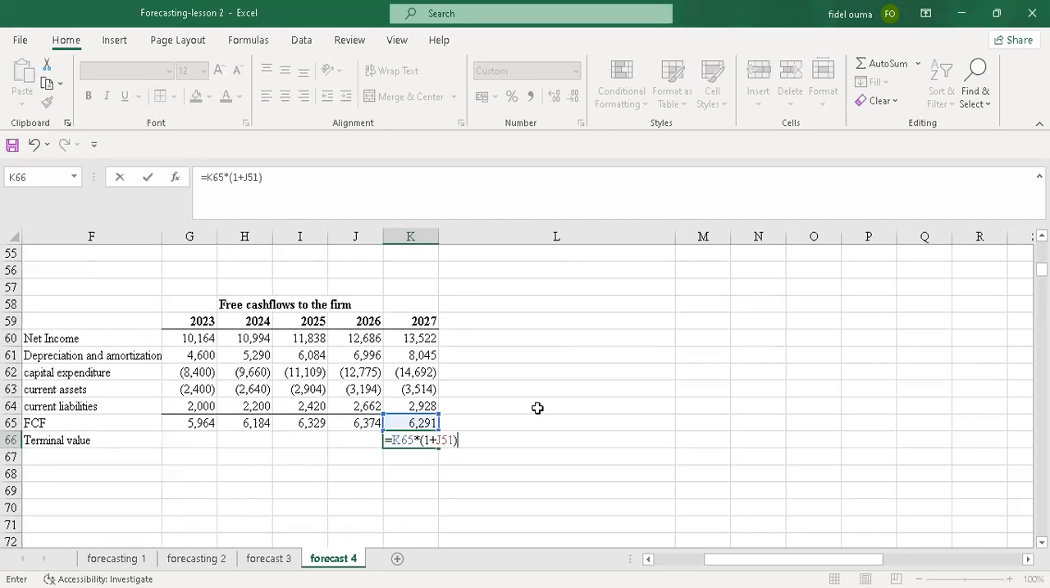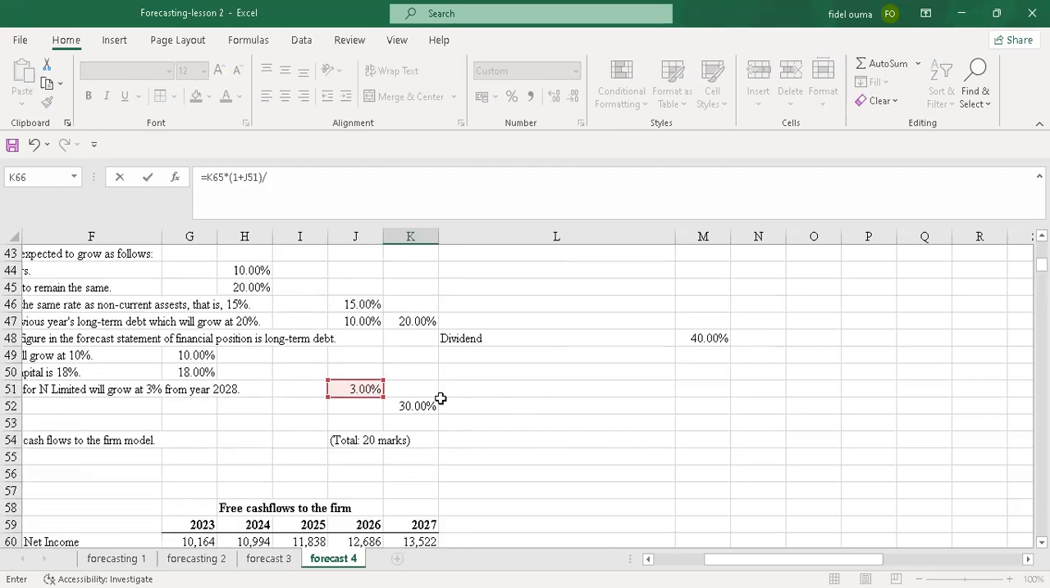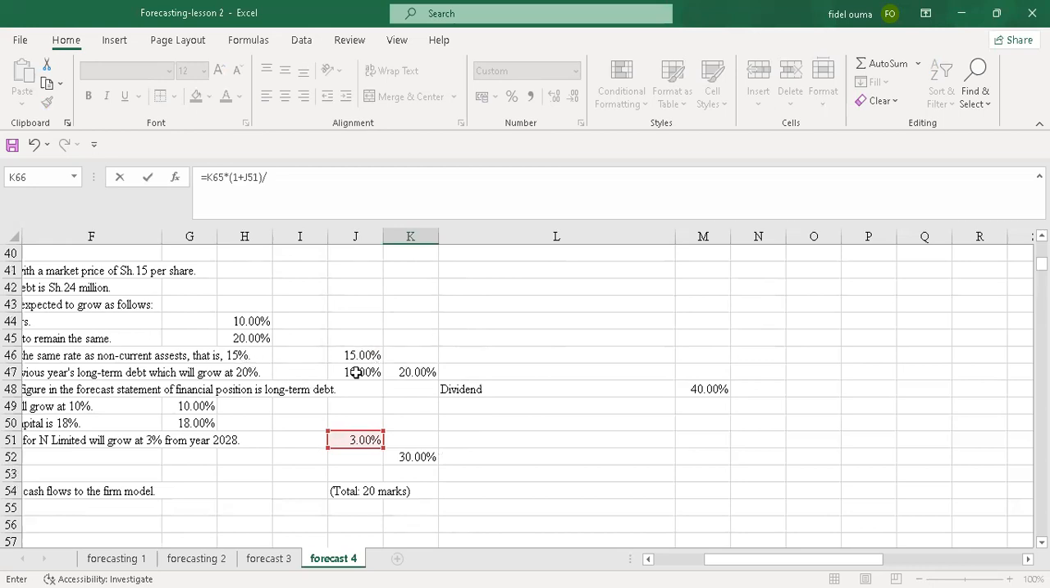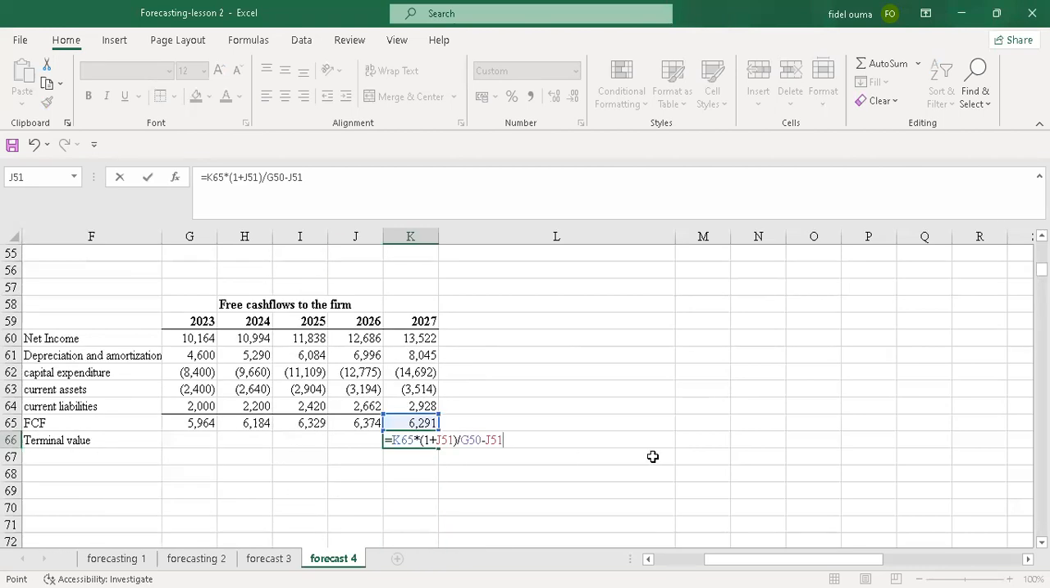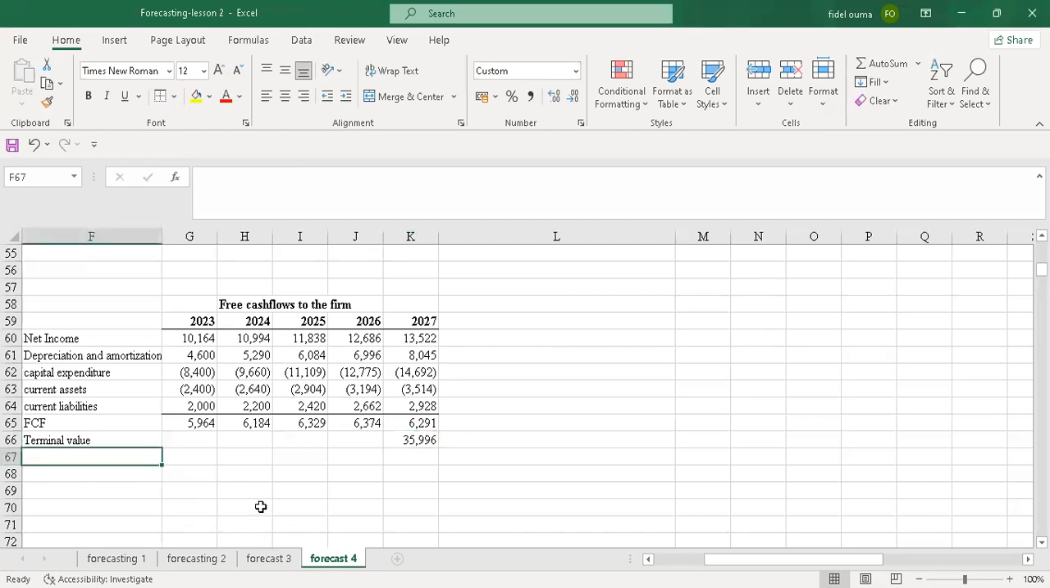Then you put a bracket. Then you divide all this by WACC minus the growth rate. So the WACC was 18% here. Then you subtract the 3% growth rate. You enter, so you have your value there. So that you have the total free cash flow here. Total FCF.